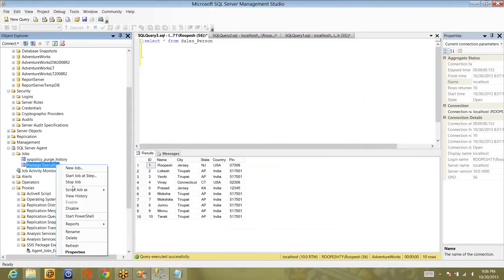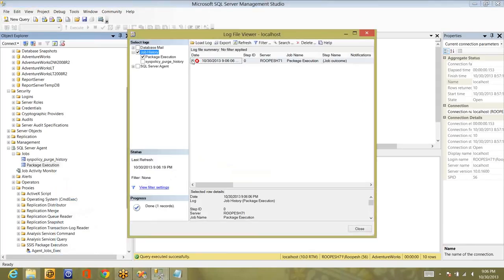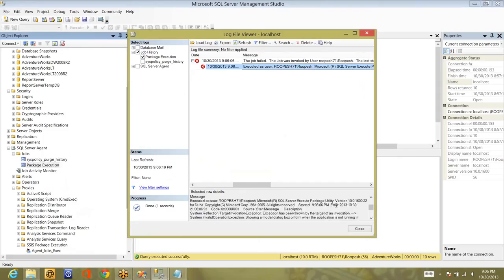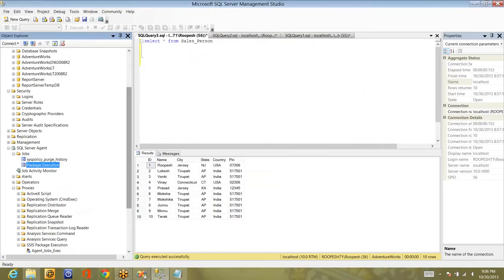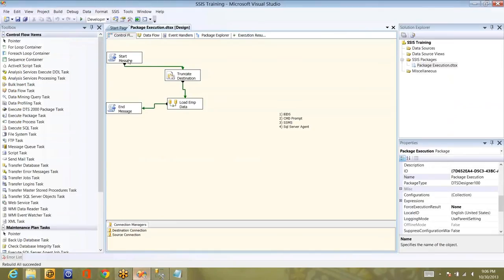Let me show you how to see the reason if it failed, where you can see the issue. You can go to View History, where you can check why it failed. So this is the reason. This is the step, and if it has 10 steps, all the 10 steps will be listed here. And if you go here, it is saying there is a problem: whenever you are configuring jobs, like executing packages from jobs, you should not have pop-up messages and so on.